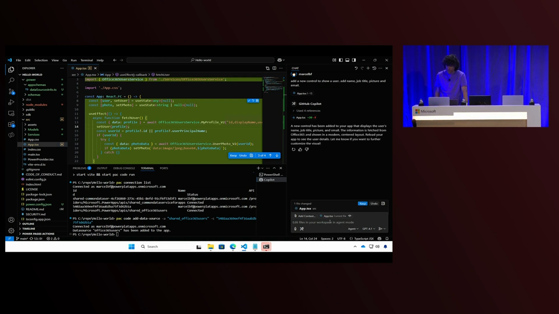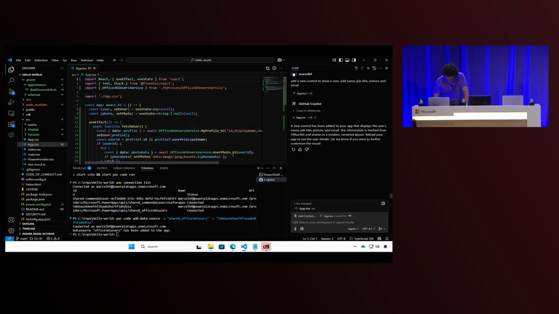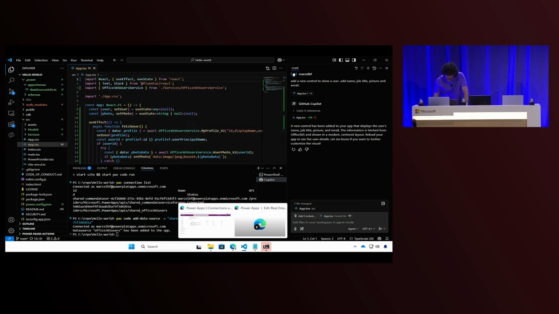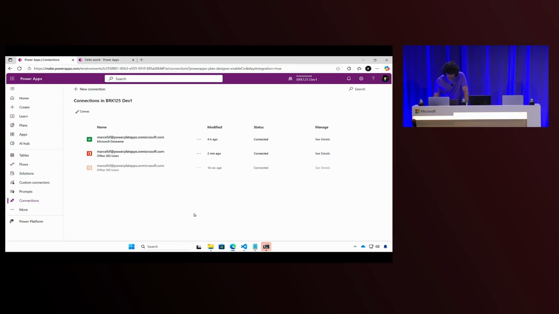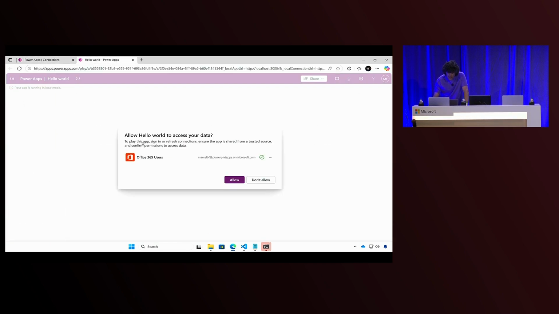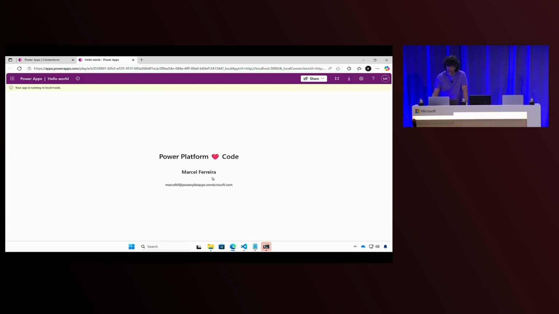OK. Perfect. A new control has been added. I will keep this. And as I am running, let's see what it looks like. Oops, this is the one. I will go back here to my app. You can see I already get a consent information. So it means it's going through Power Platform. I want to use my Office 365 connector. I will allow. And it is retrieving the information from my connection, right?